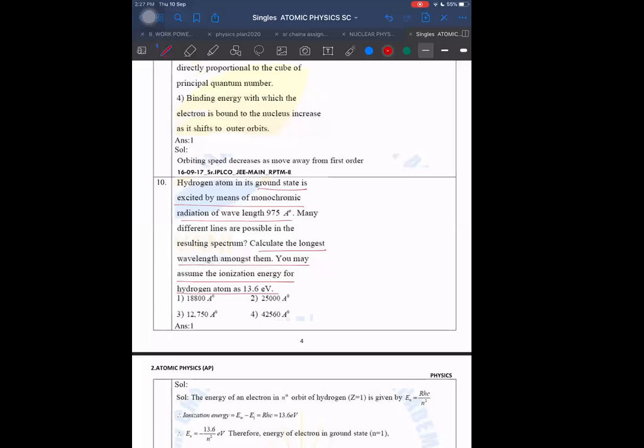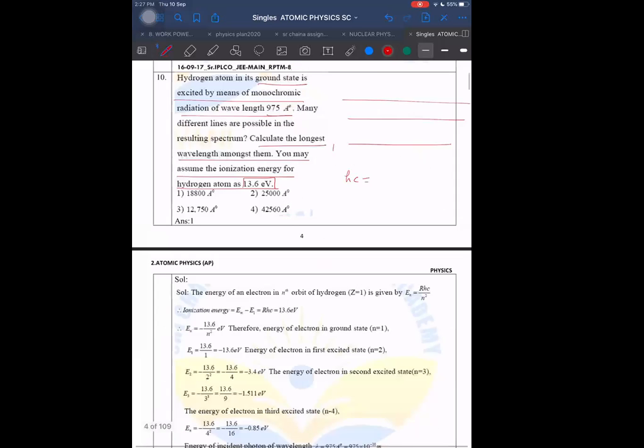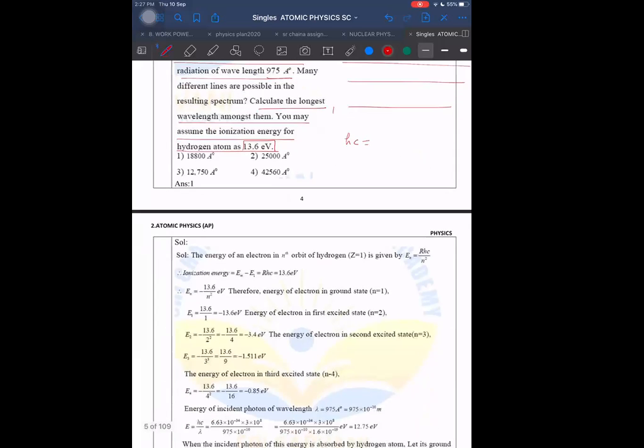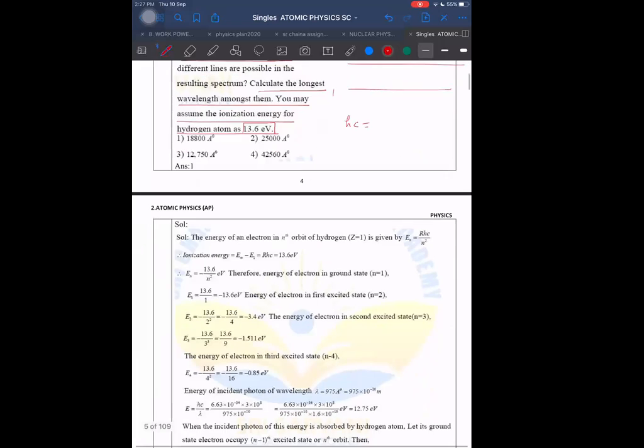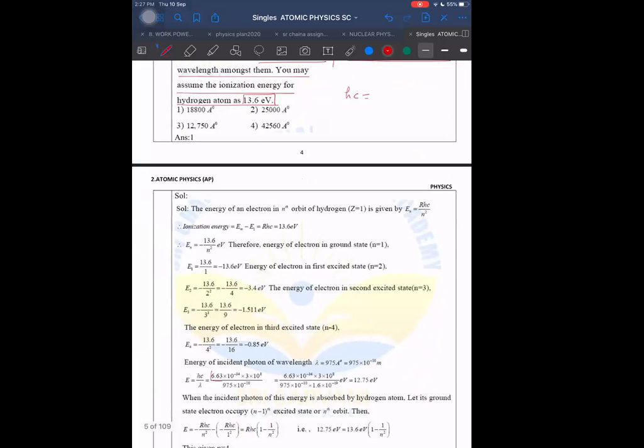So when it is excited by 975 angstrom, understand one thing now: they are asking us to take the ground level as this, and they are not telling us the value of hc. The answer will depend on the value of hc.